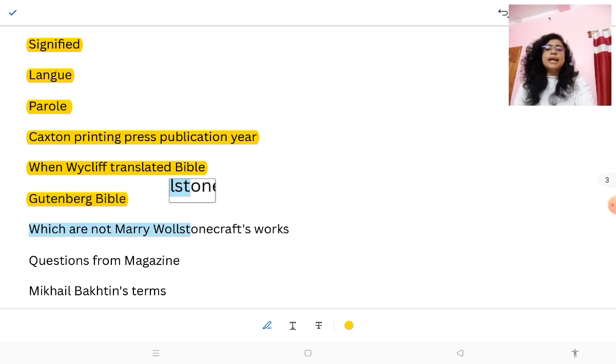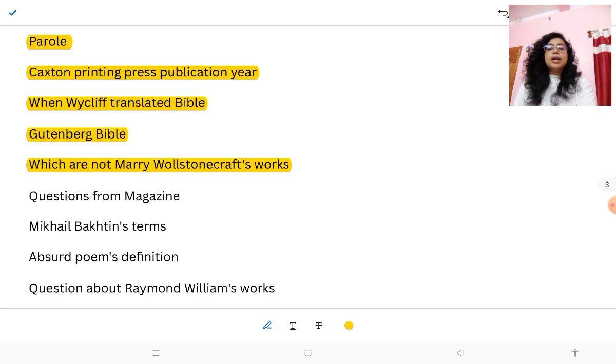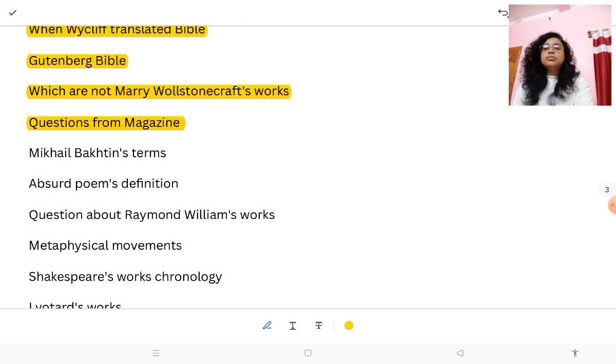Then there is a question on Mary Wollstonecraft where they gave some options and you have to find which are not Wollstonecraft's works. So there are titles like Rights of Men, Rights of Woman, and you have to pick the odd one out. Then questions from magazines. In the first shift also they gave questions from magazines or journals. Then Mikhail Bakhtin's terms. I think I made a video about Mikhail Bakhtin. No, I did not. I have to make a video about Mikhail Bakhtin.